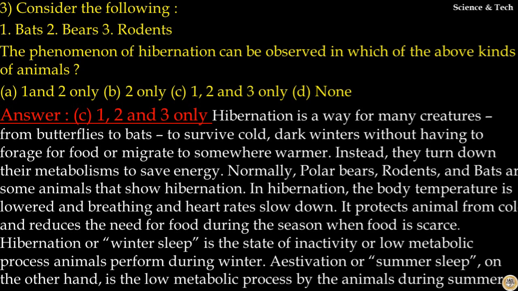Normally, polar bears, rodents and bats are some animals that show hibernation. In hibernation, the body temperature is lowered and breathing and heart rate slow down. It protects animals from cold and reduces the need for food during the season when food is scarce. In short, hibernation or winter sleep is a state of inactivity or low metabolic process animals perform during winter. Estivation or summer sleep, on the other hand, is the low metabolic process by the animals during summer. So, here answer to this question is option C.